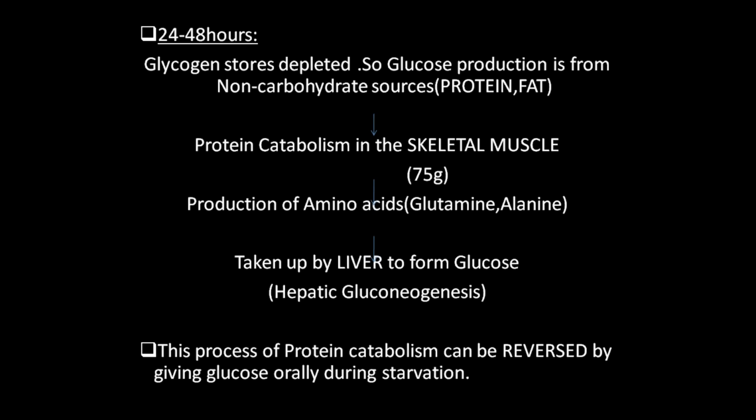At this stage, if I stop my starvation and take glucose orally, say Glucon-D powder, what happens? All these mechanisms will get reversed and come back to the normal homeostasis mechanism of my body. So at this stage, you can reverse this by giving exogenous glucose. So this is the protein catabolism.